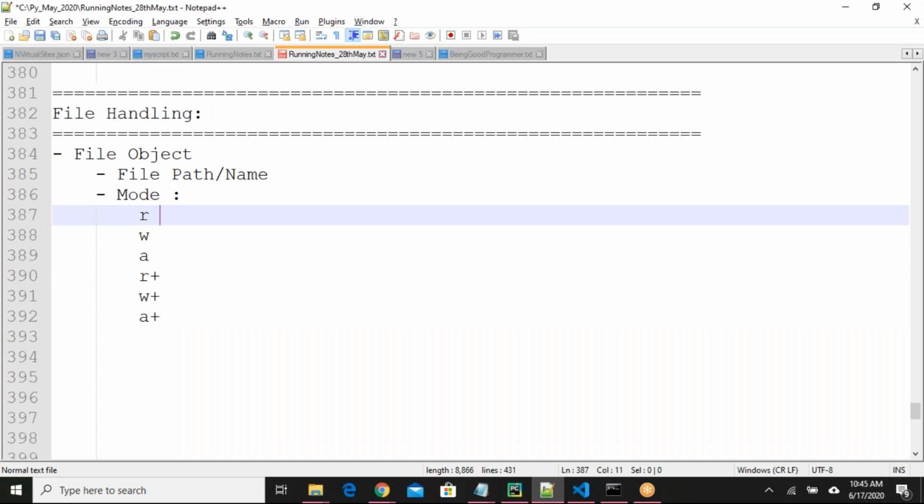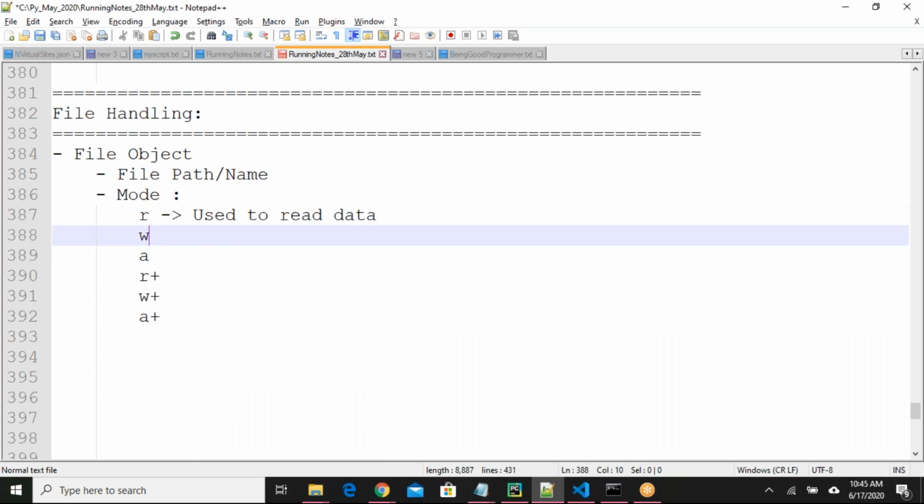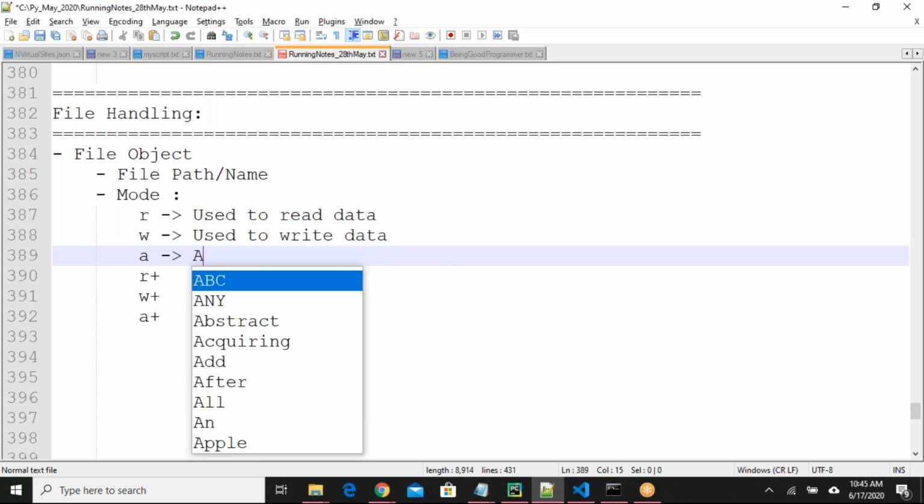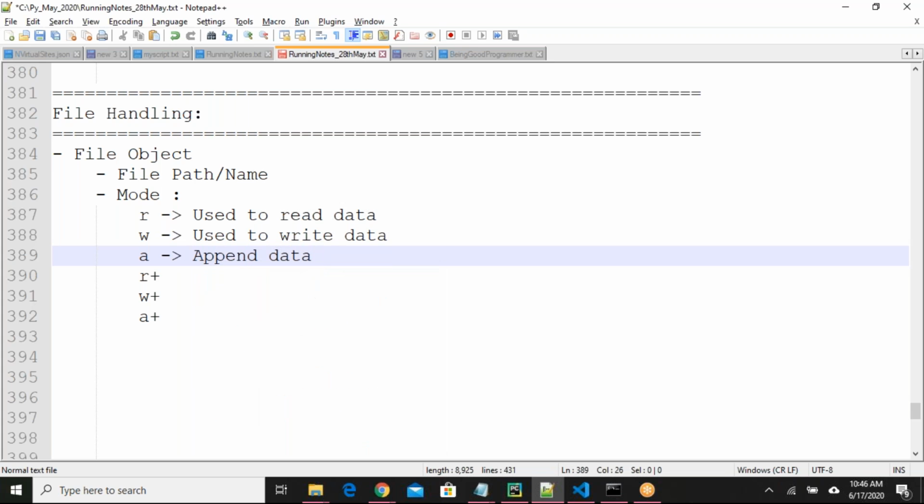Okay, so this is read mode, use it to read data. w is used to write data to the file. Append means to append data. What is the difference between write and append? If the file already exists with some data, and you call write, it will overwrite the content. Append will not overwrite, it will add at the end of the file.